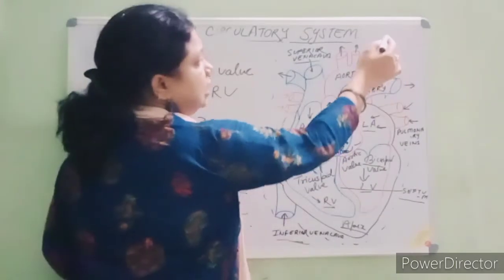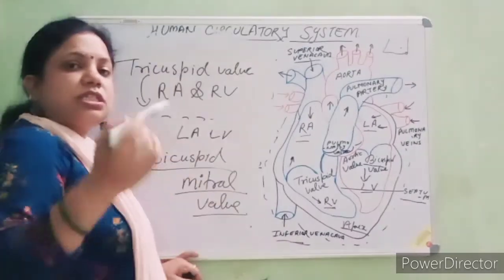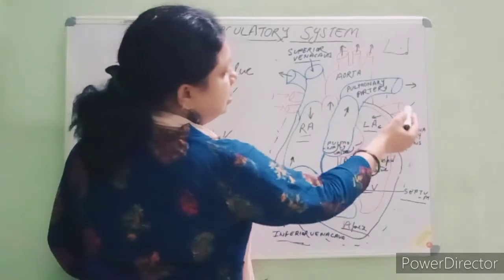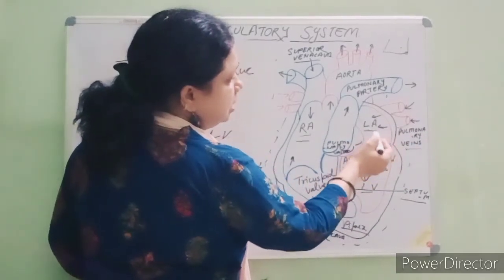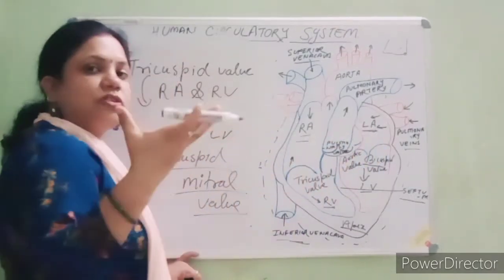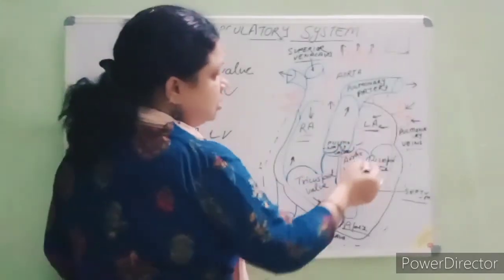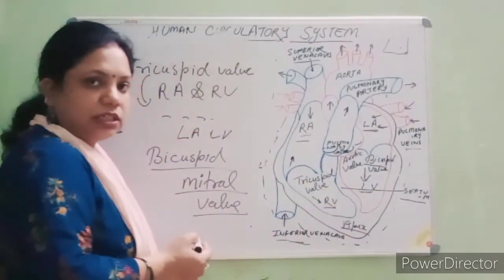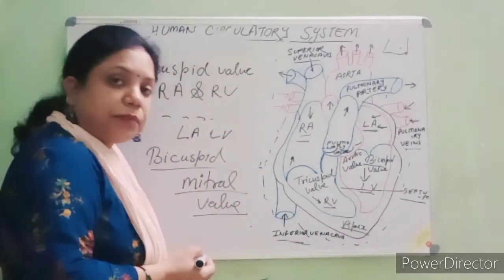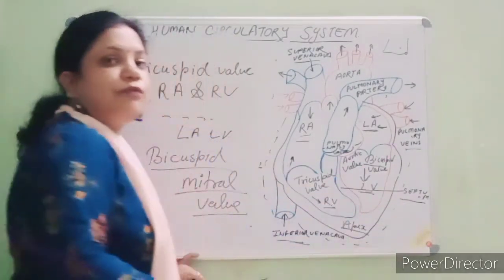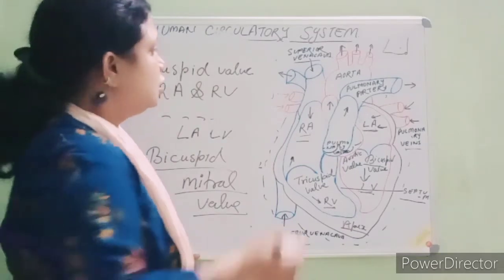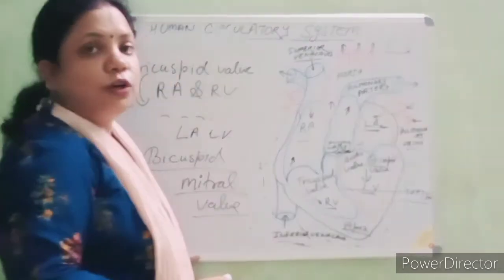Now after that, in the lungs, the deoxygenated blood becomes oxygenated, and again it comes through the pulmonary veins into the left atrium. Right? In the left atrium, again the contraction occurs and it reaches the left ventricle. Clear? And from the left ventricle, the blood is pumped and reaches the different parts of the body. Clear? So this is the pathway of the flow of the blood.